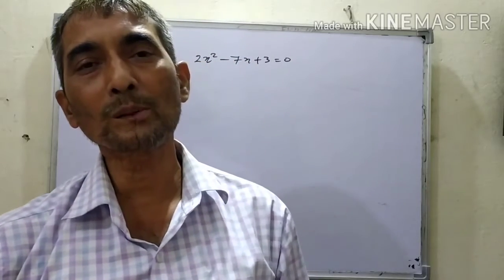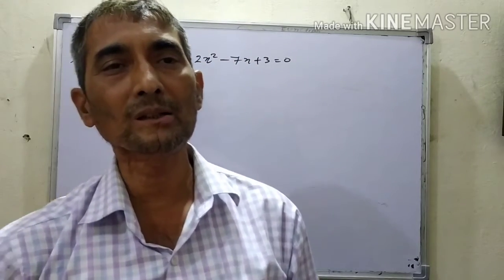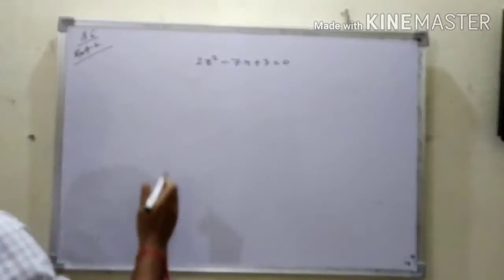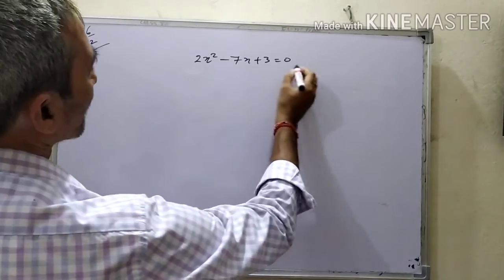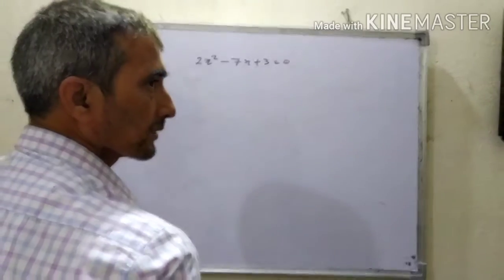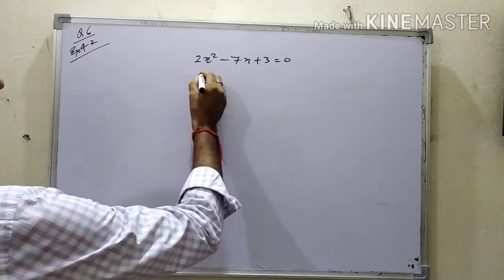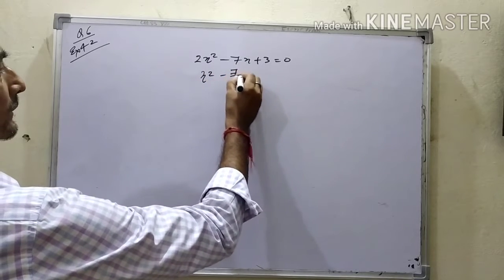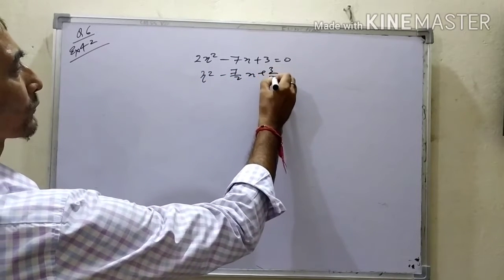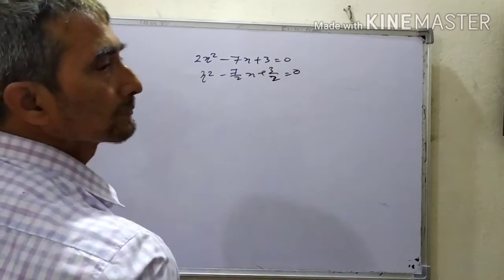We have to solve this quadratic equation by completing the square. So first of all, divide all the terms of this quadratic equation by 2. x square minus 7 by 2 x plus 3 by 2 equal to 0.